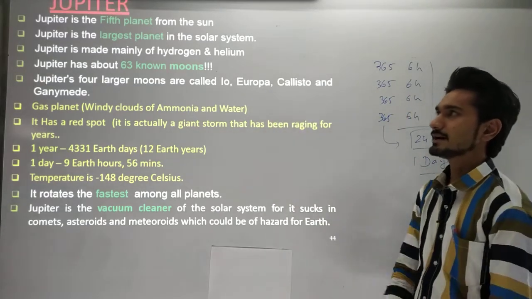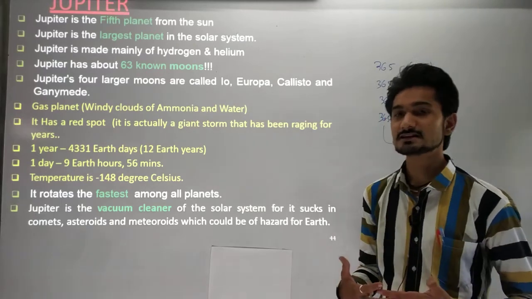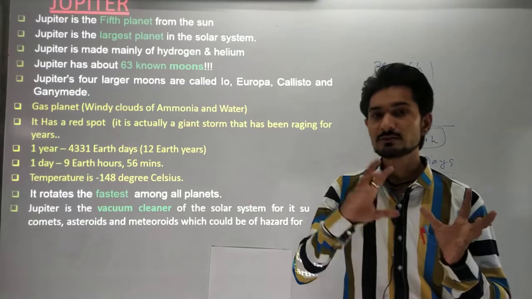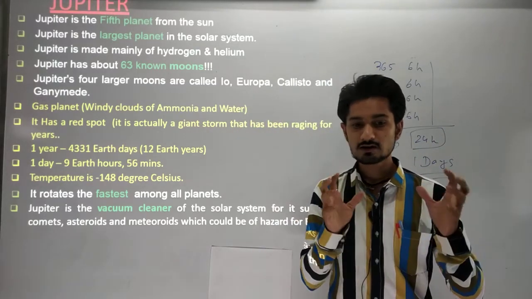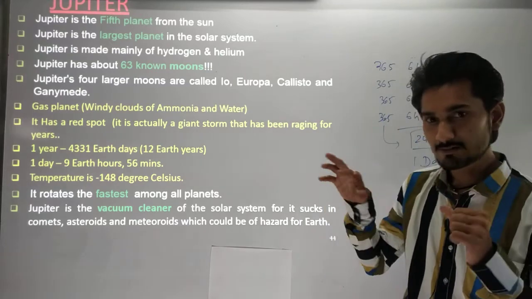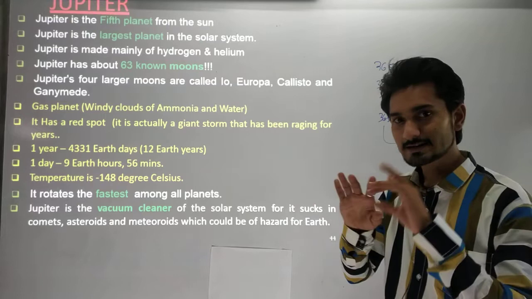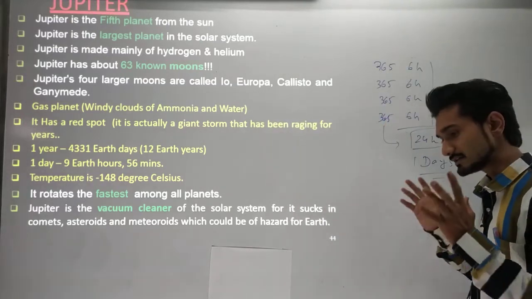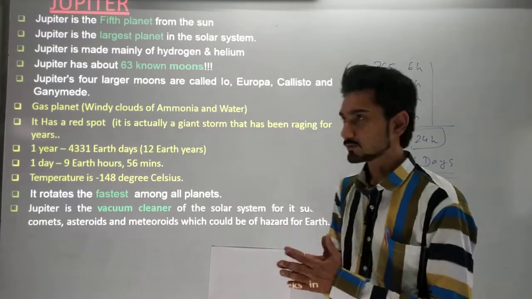Jupiter is the fifth planet, and the largest planet in the solar system. It is so large that about 1,800 Earths would equal one Jupiter, which tells us it is much bigger in size.